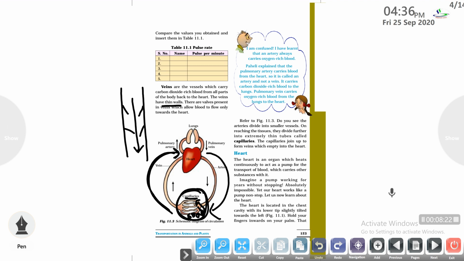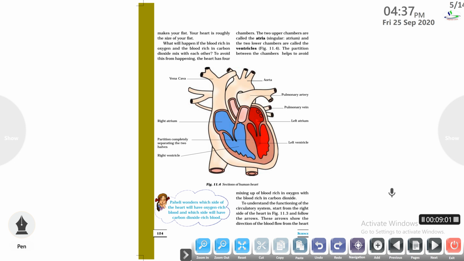Next is the heart. It is a very important part of our body. It is an organ which continuously works and acts as a pump for the transport of blood to various organs of our body. Next is the location of the heart. The heart is generally situated in the chest cavity with its lower tip slightly tilted towards the left. That's why we feel our heartbeat towards the left side. Generally, the heart is located in the middle of the chest, but the lower part of the heart is slightly tilted towards the left. You can feel your heartbeat by placing your hand on your chest.